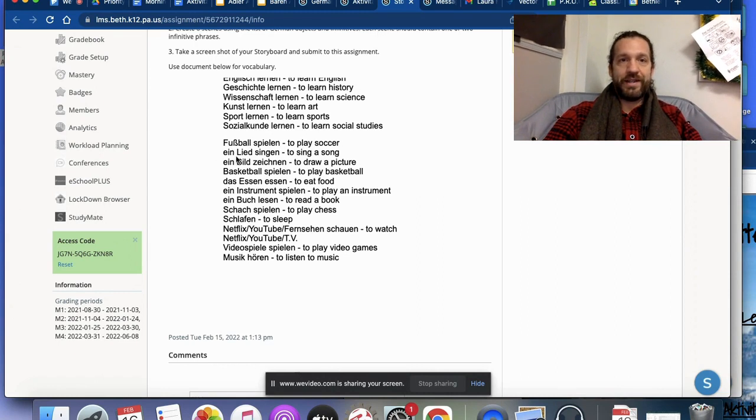And then down here you have a number of activities that we learned. Fußball spielen, ein Lied singen, ein Bild zeichnen, Basketball spielen, Netflix schauen, Videospiele spielen. Okay, so to play soccer, to sing a song, to draw a picture, to play basketball, to watch Netflix, to play video games.